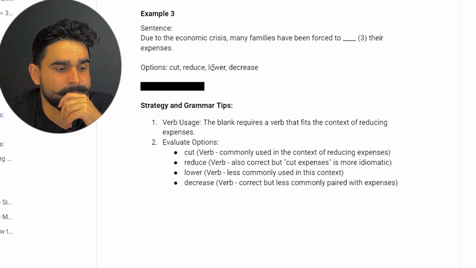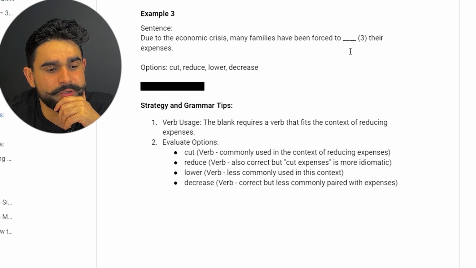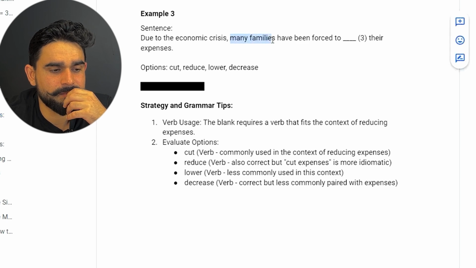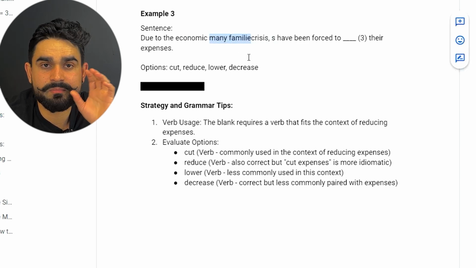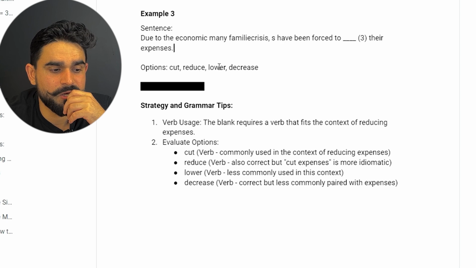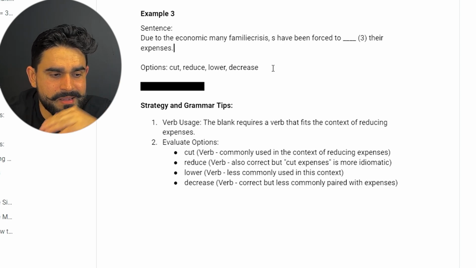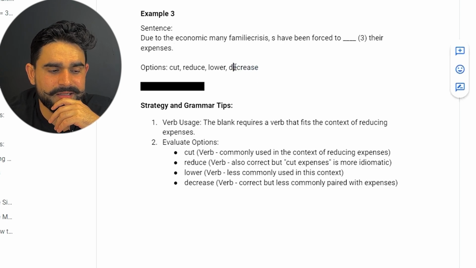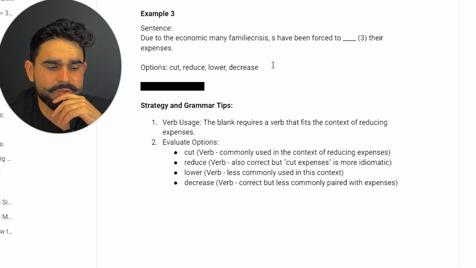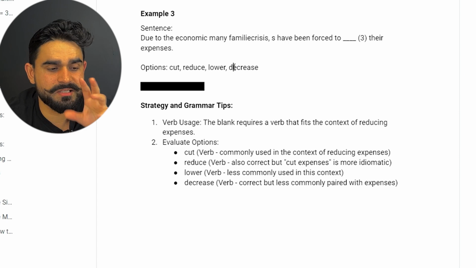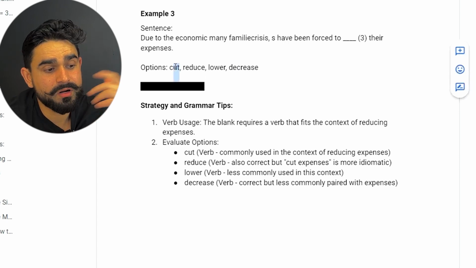Okay, so over here, reduce, forced to reduce. Reducing doesn't sound good with family and economic crisis. I'm looking over here at the context of the passage. So I'll eliminate reduce quickly. Lowering something in the family, in the economic and expenses, lowering is not. Decrease also, but it's a verb as well, decrease, because forced to, we're looking for a verb over here. But it doesn't pair properly. To cut their family expenses.